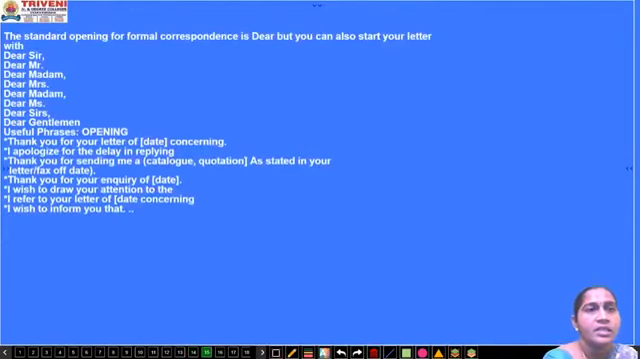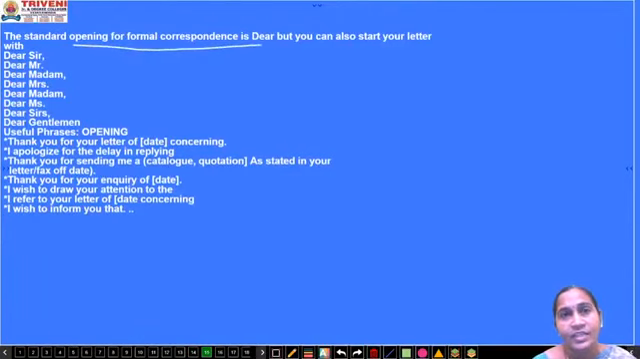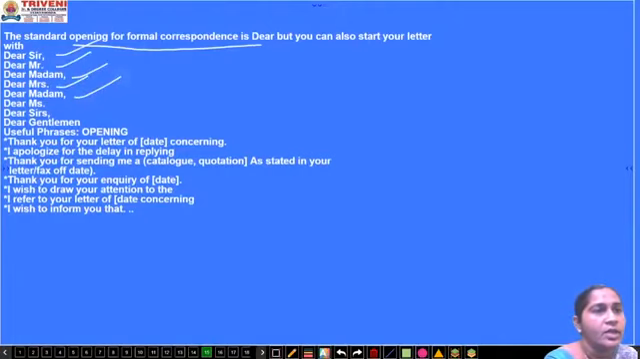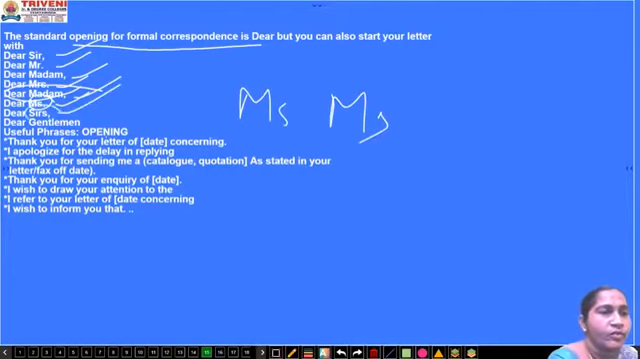Next one. These are the standard opening formal salutations. First one is Dear Sir, that is common, that you all know. Dear Madam, Dear Mr., Mrs., Dear Madam. Okay, this is repeated again. Dear Miss or Mrs. Even Miss or Mrs. is written in the same manner, Ms. Dear Sirs. Okay. Dear Gentlemen. And the opening phrases. How to open a letter.